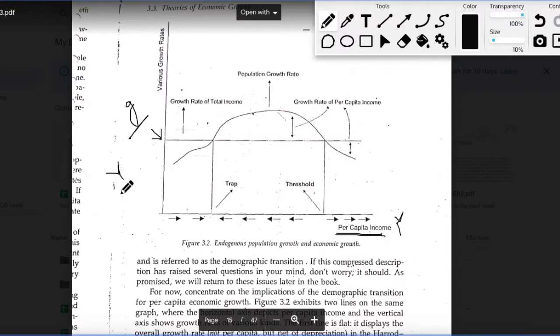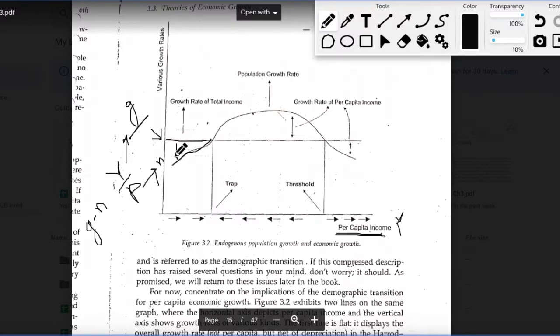Per capita income is total income divided by population, and we are saying that growth rate of total income is G and growth rate of total population is N. So growth rate of this variable, which is per capita income, will be what? G minus N, right? So we can basically say that the difference between this line and this line is nothing but the growth rate of per capita income.